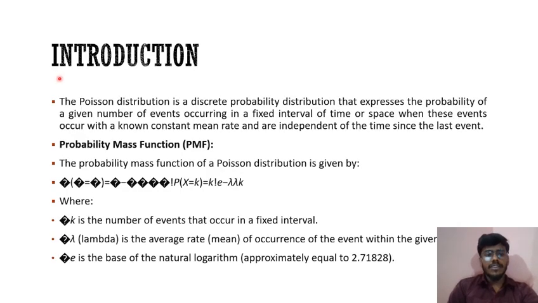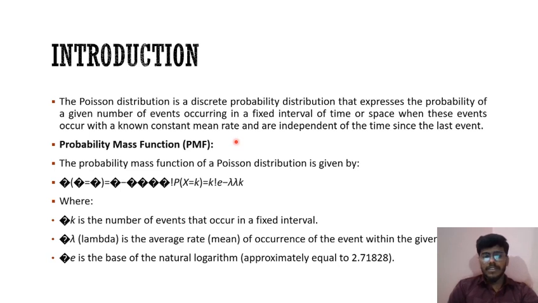First, we should go to the introduction. The Poisson distribution is a discrete probability distribution that expresses the probability of a given number of events occurring in a fixed interval of time or space when these events occur with a constant mean rate and independent of the time since the last event.